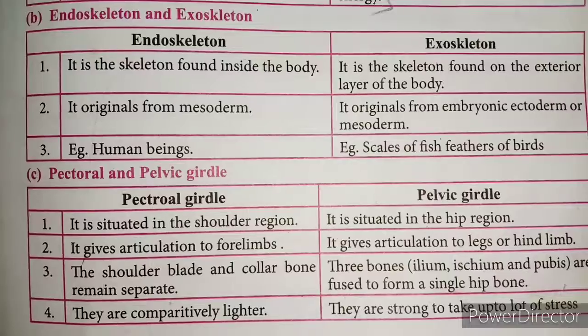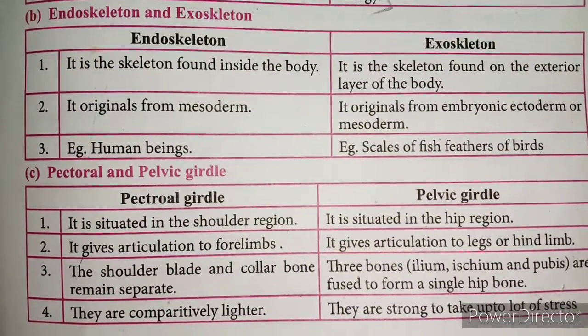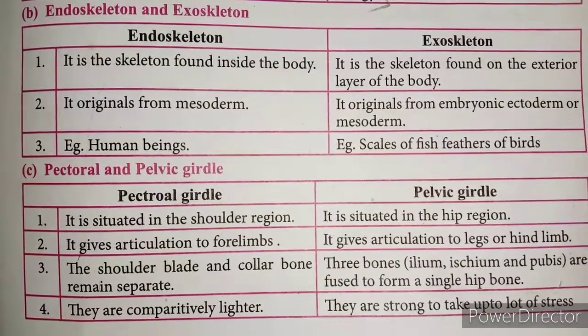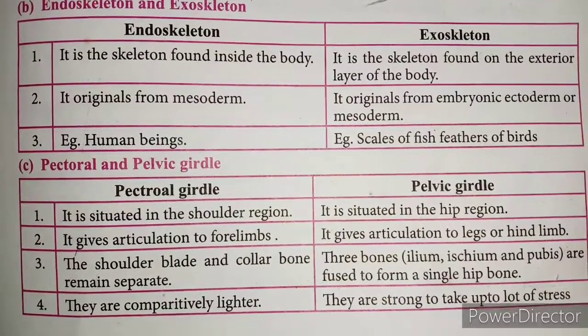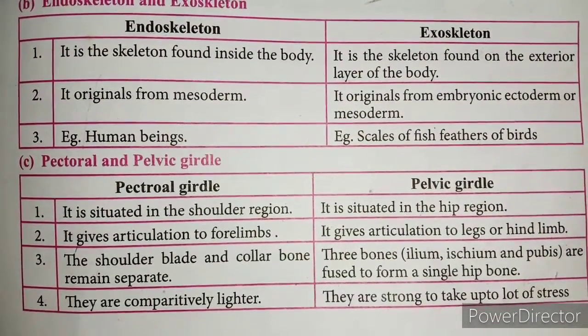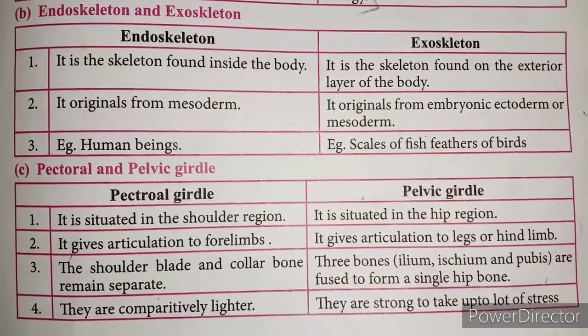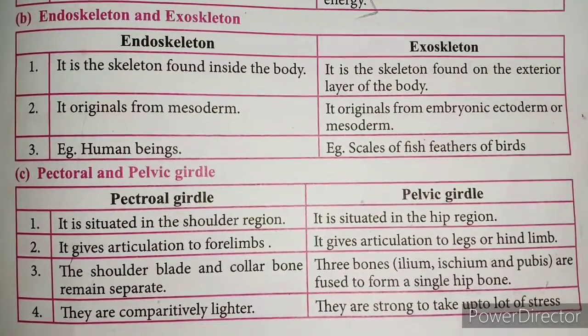The shoulder blade and collarbone remain separate. 3 bones are fused to form a single hip bone. 4th one, they are comparatively lighter. They are strong to take up a lot of stress.